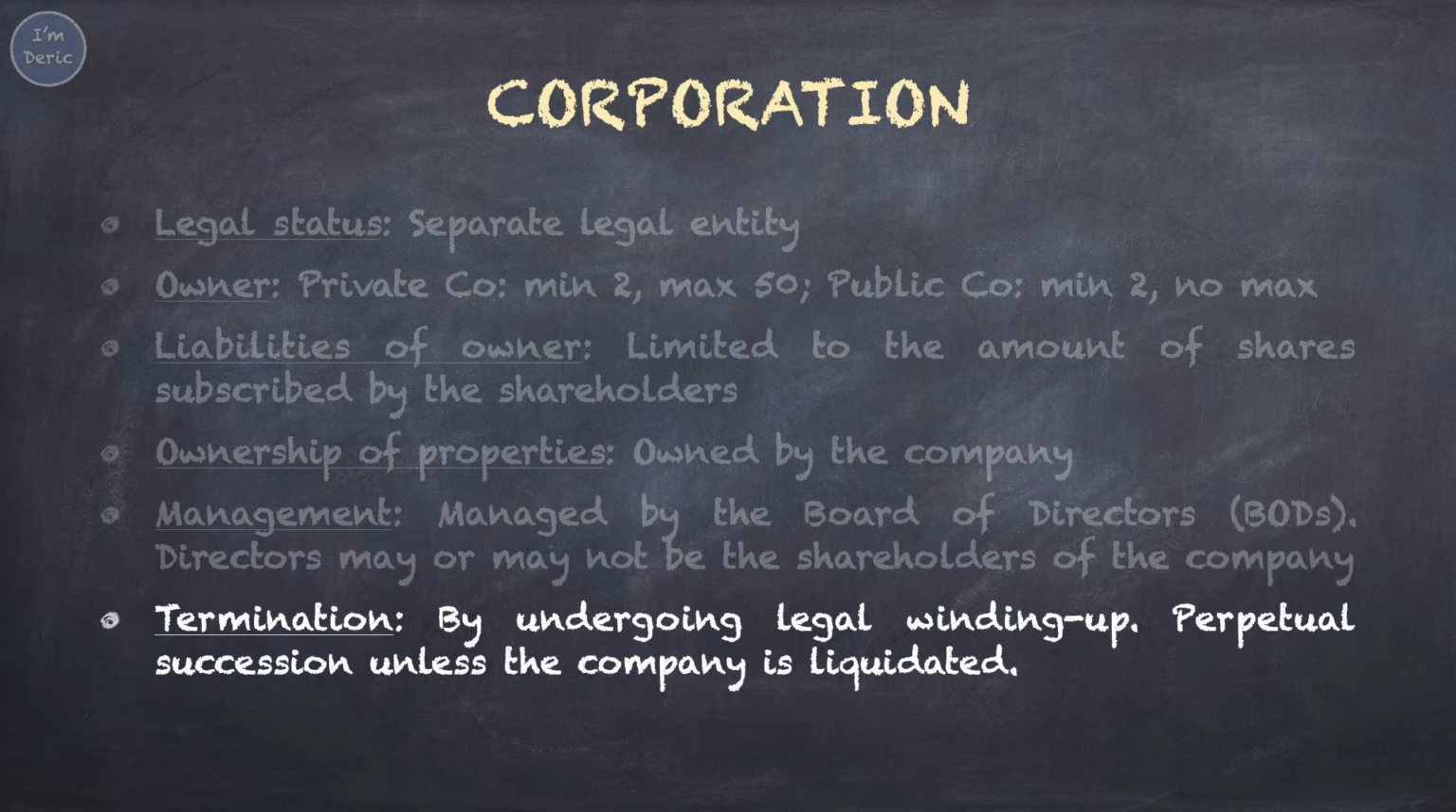For the termination of the corporation, it would only happen by undergoing legal winding up. Corporation is assumed to have perpetual succession, which means it can do business until forever. However, if the company is not able to pay back the debt, the company will be liquidated and eventually becomes bankrupt. By that time, the corporation is terminated, but it has to go through a legal process.